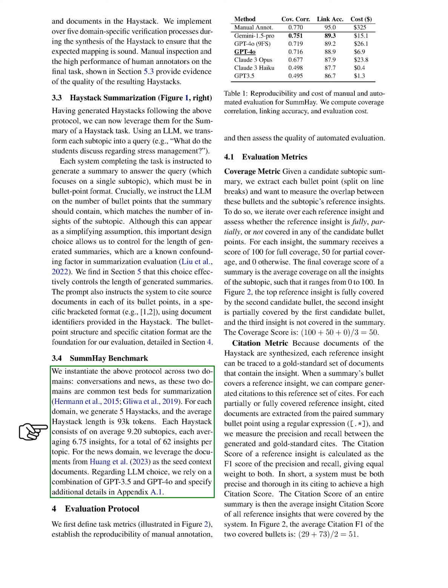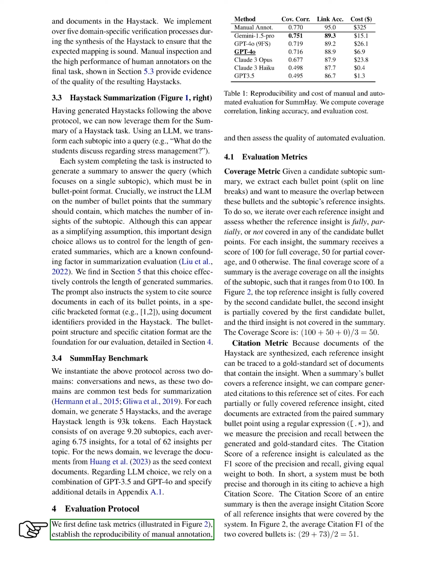We apply this method to two areas, conversations and news, which are common for summarization testing. For each area, we create 5 haystacks, with an average length of 93K tokens. Each haystack has around 9.20 subtopics, each with about 6.75 insights, totaling 62 insights per topic. In the news domain, we use documents as the starting context. We use a mix of GPT 3.5 and GPT 4o for the language model and provide more details in the appendix. We first define task metrics, ensure that manual annotation can be reproduced, and then evaluate the quality of automated evaluation.